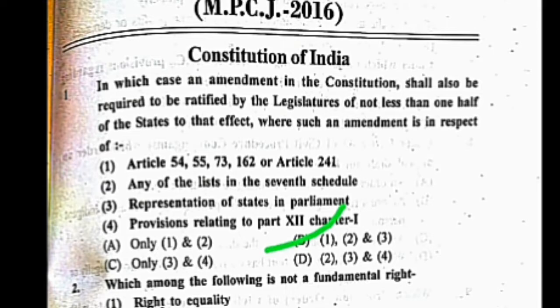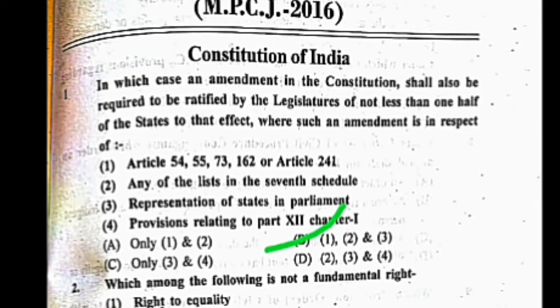The 1 is Article 54, 55, 73, 162, 241. 2 is any of the lists of the 7th Schedule, and 3 is representation of the states in Parliament. If there is a need to amend the Constitution on these subjects, then there is a requirement to get the consent of the states.